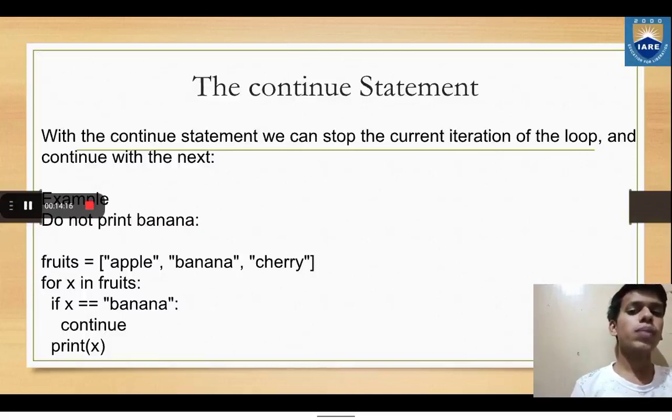So if we do not want to print banana, we can use fruits equal to apple, banana, cherry. For x in fruits, if x equals banana, continue, and then print x. So it will print apple, and when x is equal to banana, it will not print banana, because as we have written the continue statement, it will go back to the for loop when x is banana, and it will then print cherry. That means banana is skipped here.